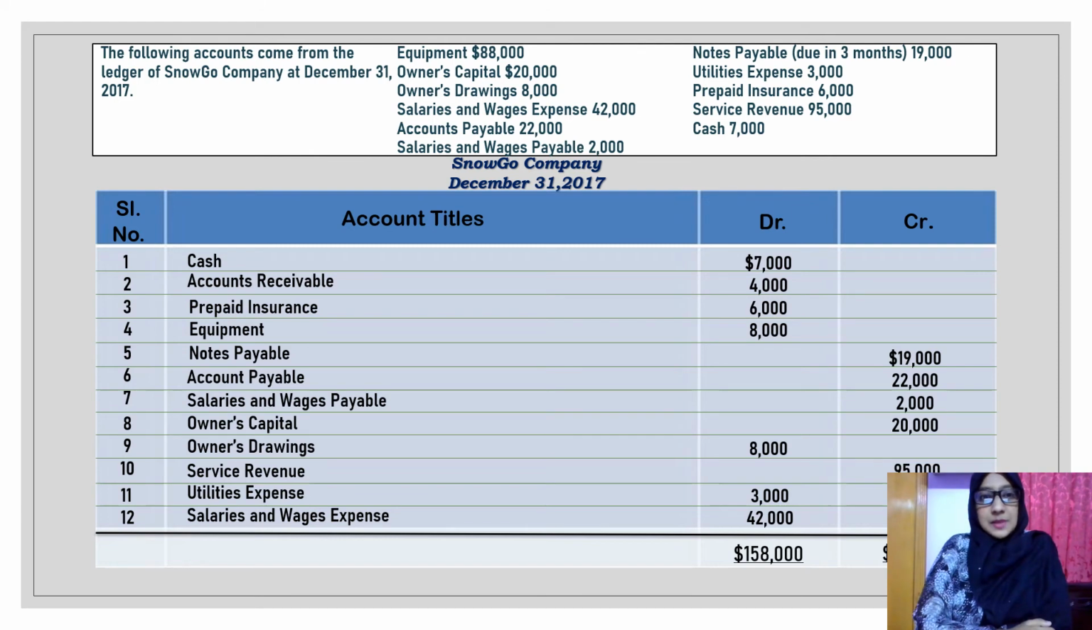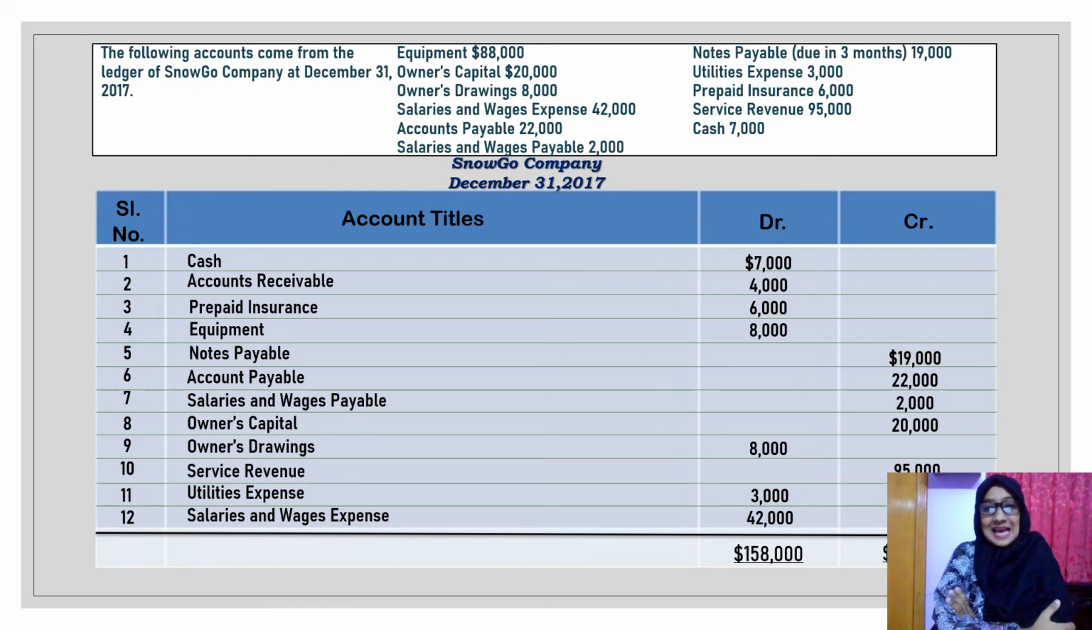Now coming to this practical problem, here we have got some accounts that have been taken from the ledger of the Snowgo company. The first one is the cash account. The cash account is an asset account because we know cash has the capability of providing future benefits, and as an asset increases, it's a debit, so we have placed it in the left column. Accounts receivable, prepaid insurance, and equipment are all the same. All these are assets, so we have placed them under the debit column.